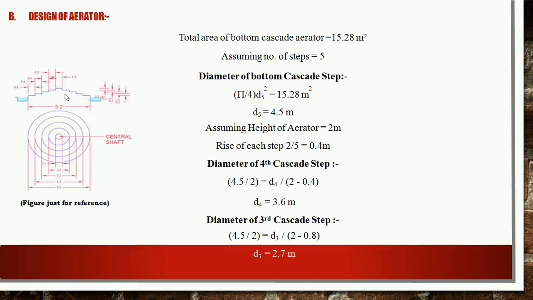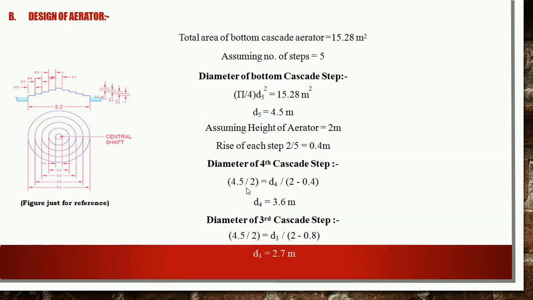So we have calculated the diameter of the bottommost cascade as 4.5 and the rise of each step is 0.4 meter. Now calculating the diameter of 4th cascade step, we will use the formula as the diameter of 5th cascade 4.5. It will be divided by the height of the aerator, that is 2 meter.